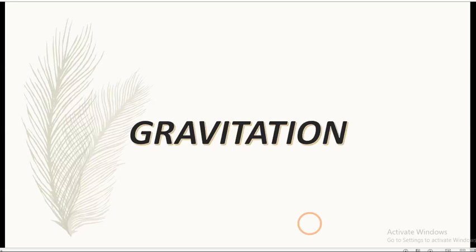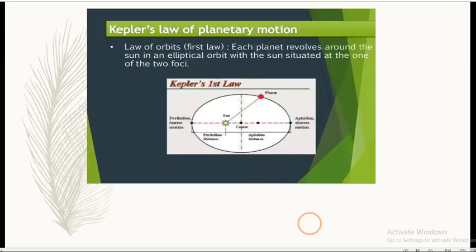Moving towards the core part of this chapter, we'll start with Kepler's laws. These laws describe the orbits of the planets around the sun. These laws are the result of the analysis of data collected by Tycho Brahe through years of observation of the planetary motion.